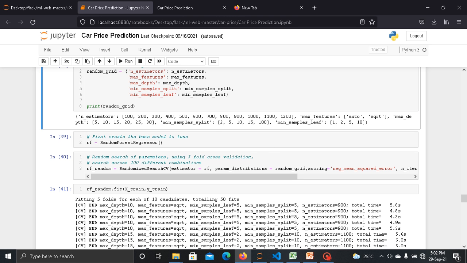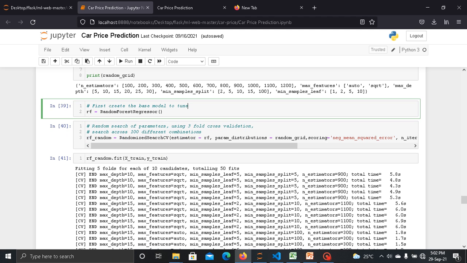Now here RandomizedSearchCV selects from these various parameters which I have taken the best parameter. Now I just assign a new variable RF to random forest regressor.